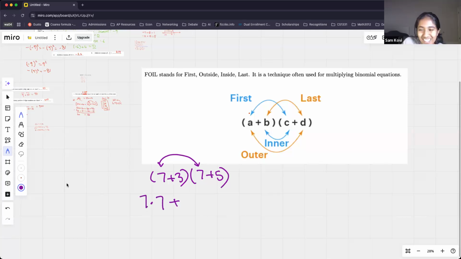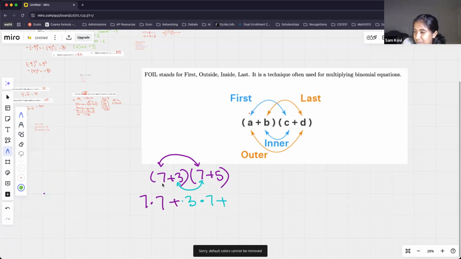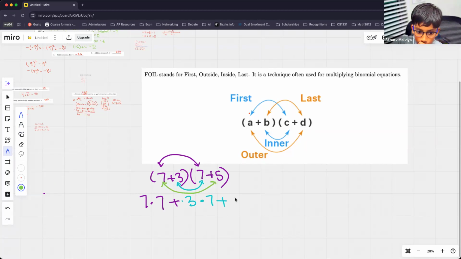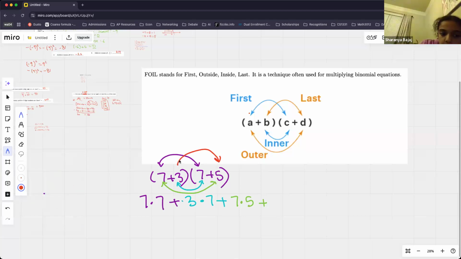49, good. All right, and then I'm going to change colors. Now I'm going to do the inner terms. What is 3 times 7? 21, excellent. And then I'll do my outer terms in green. So what is 7 times 5? 35, good. Oh, I didn't want to write that there. 7 times 5, and then I'm going to do 3 times 5, which is going to be 15. 15, good. 3 times 5, awesome.